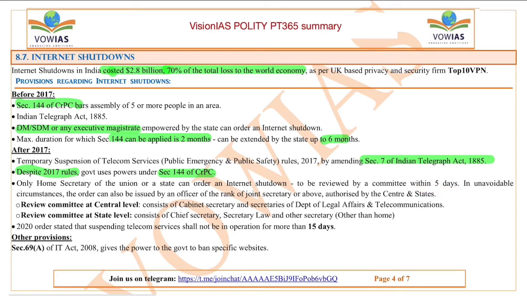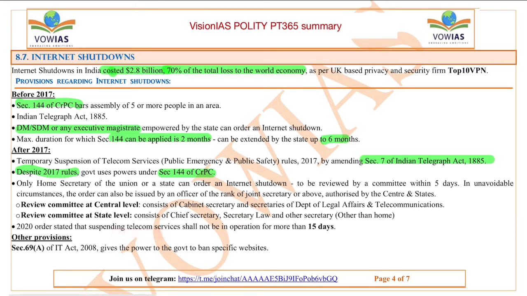In unavoidable circumstances, the order can also be issued by an officer of the rank of Joint Secretary or above, authorized by the center and the states. And the review committee at central level consists of a cabinet secretary and secretary of Department of Legal Affairs and Telecommunication. Even at state level also it consists of chief secretaries, secretary of law, and other secretaries as well, including home. And in 2020, the order stated that